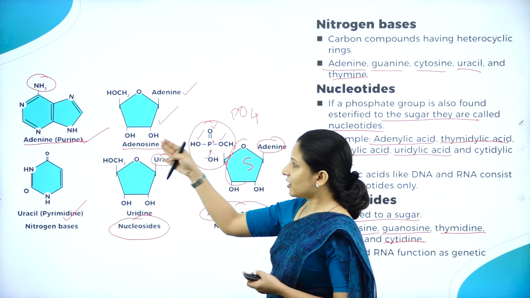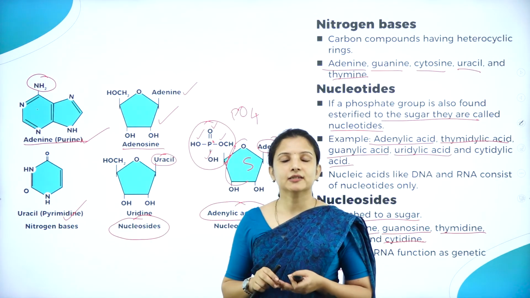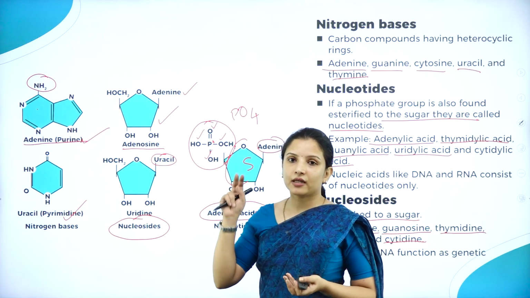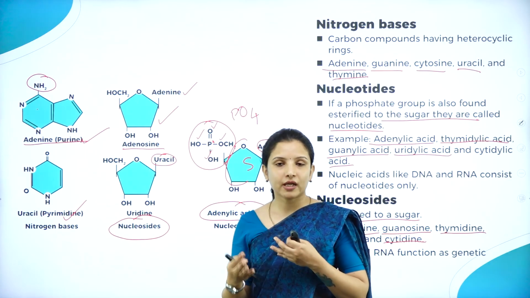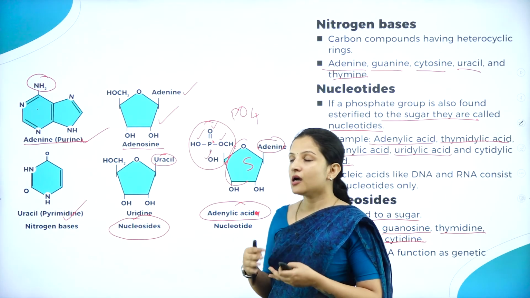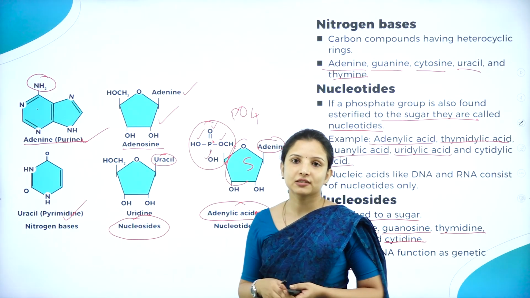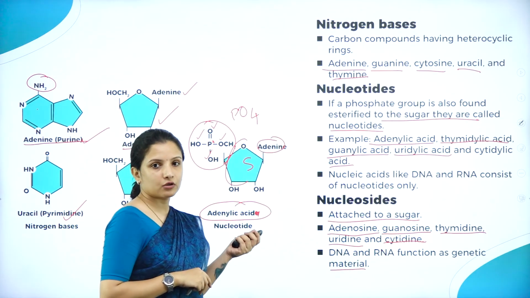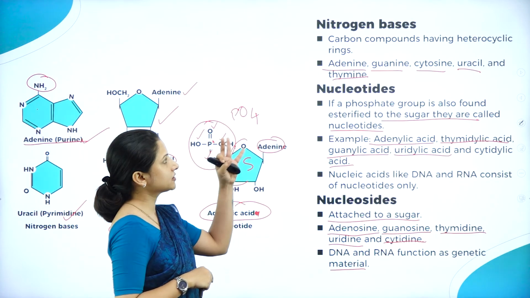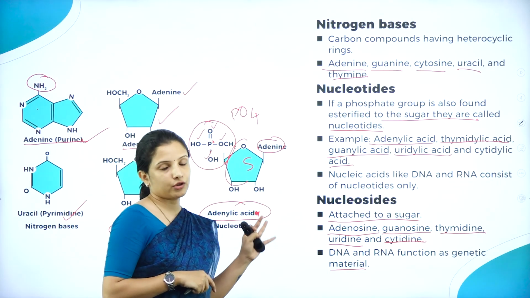And all these are found in the genetic material, that is the DNA and the RNA, and they are very, very important for the normal processes that have to take place in the DNA as well as in the RNA, especially for protein synthesis. All these are very important. So these are the different carbon compounds such as the nitrogen bases, the nucleotides, and the nucleosides.